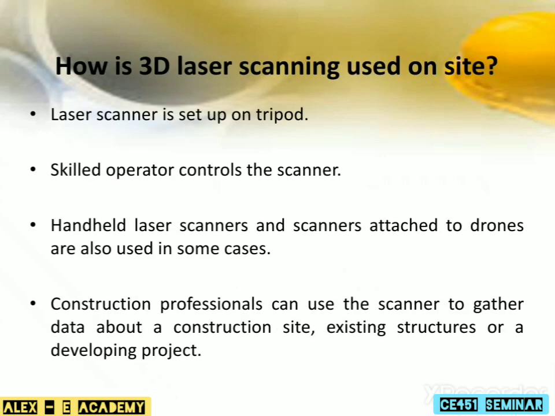How is 3D laser scanning used on site? First step is setup of laser scanner. The laser scanner is set up on the tripod. Then the skilled operator will control the scanner so that it gathers data around the surrounding area. Construction professionals can use the scanner to gather data about a construction site, existing structure or a developing project. In some cases, handheld laser scanners and scanners attached to drones are also used.